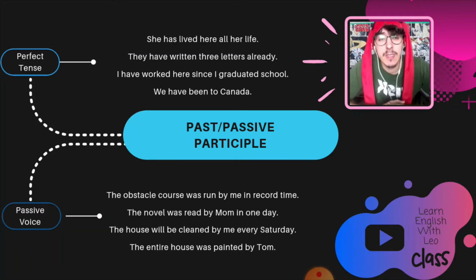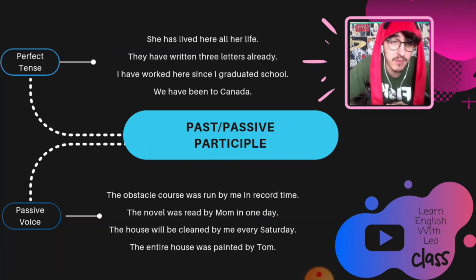So in the passive voice, we have this by. When we transform an active voice, where the focus is that the object receives the action, we use the past participle on the verb. For example, the obstacle course was run by me in record time. The novel was read by mom in one day. The house will be cleaned by me every Saturday. The entire house was painted by Tom.